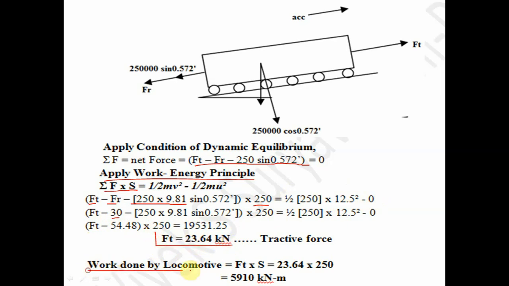So work done by the locomotive is force into displacement, tractive force into, sorry, not velocity, displacement. So 23.64 into 250, so we will get 59,910 kilonewton meter. This is the work done by the locomotive.